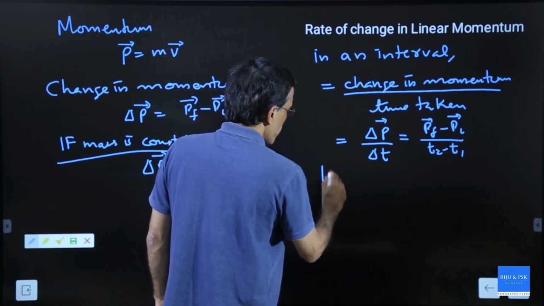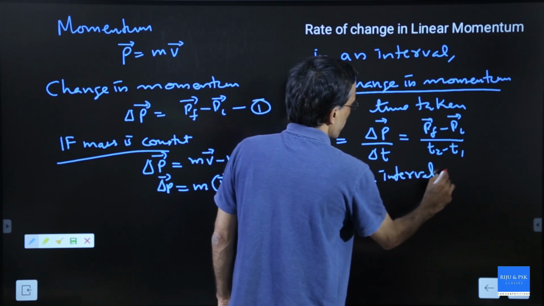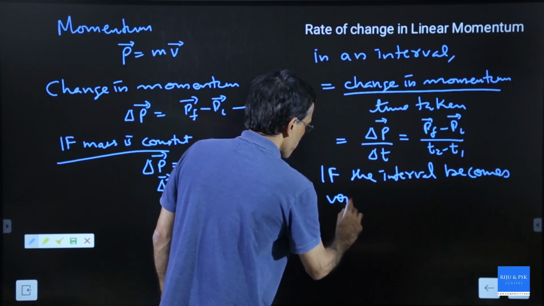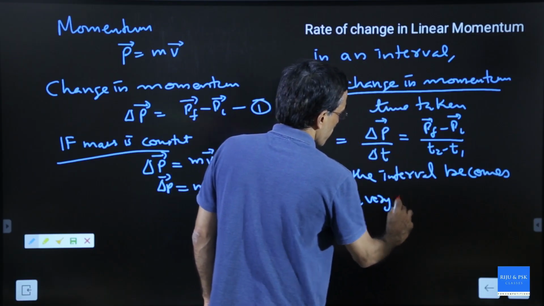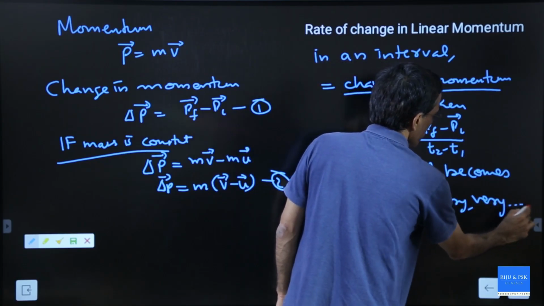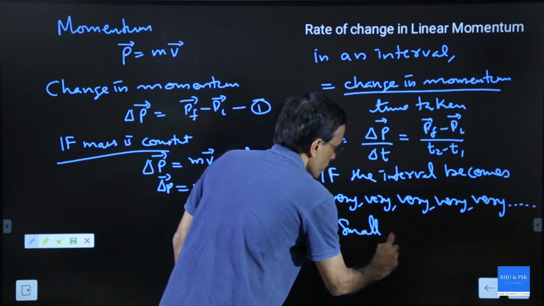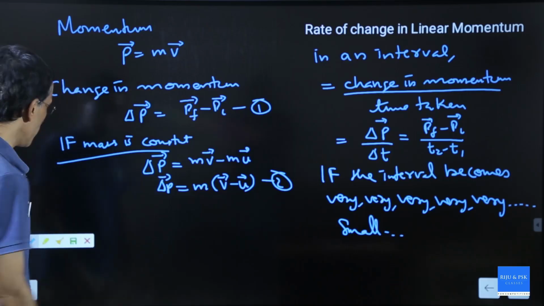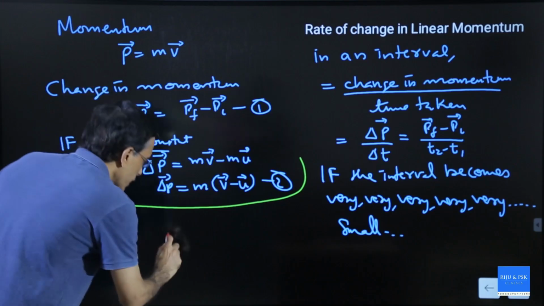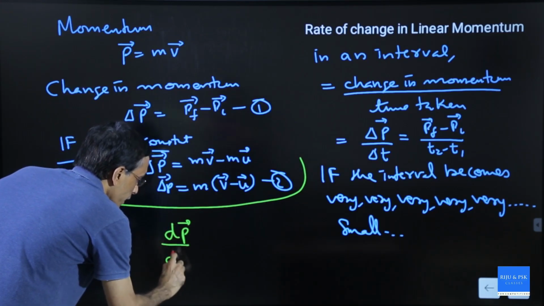And if the interval becomes very small, then this is written as dP by dt.